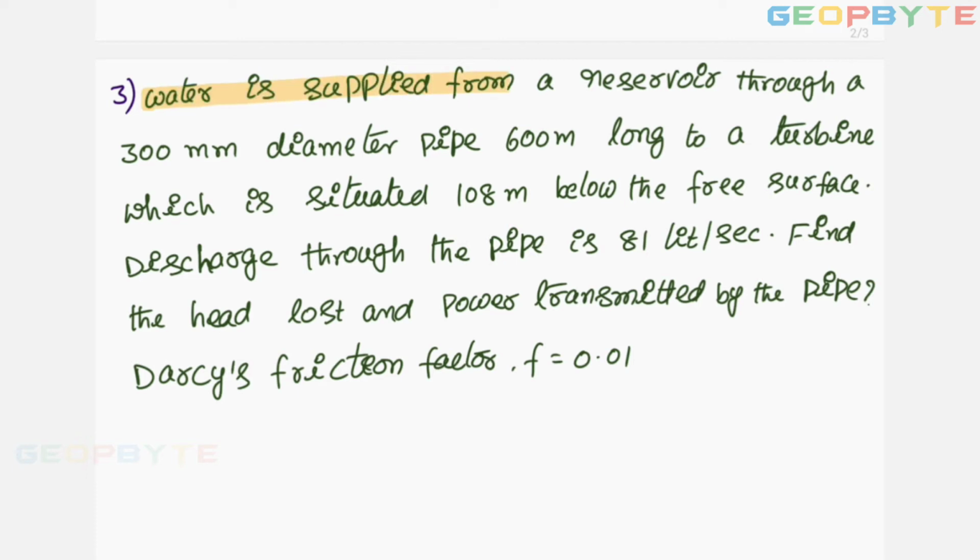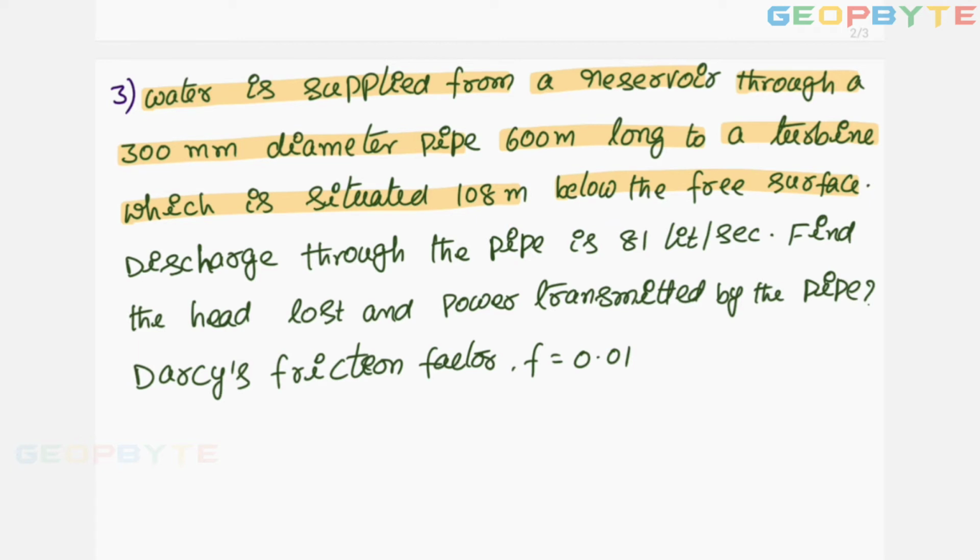Water is supplied from a reservoir through a pipe of diameter 300 mm and 600 meters long to a turbine which is situated 108 meters below the free surface.